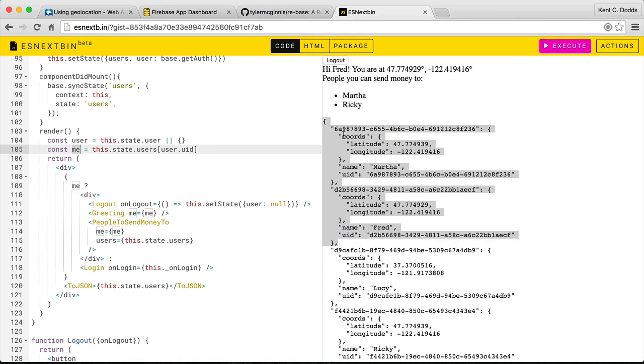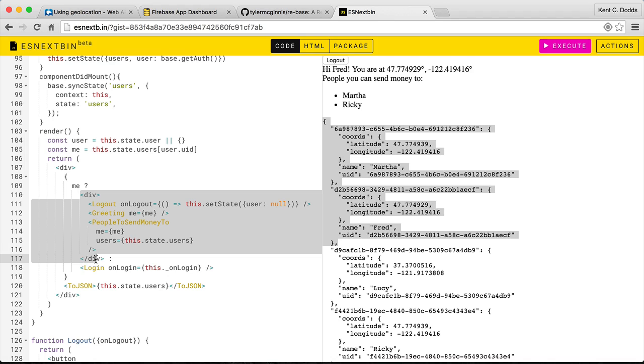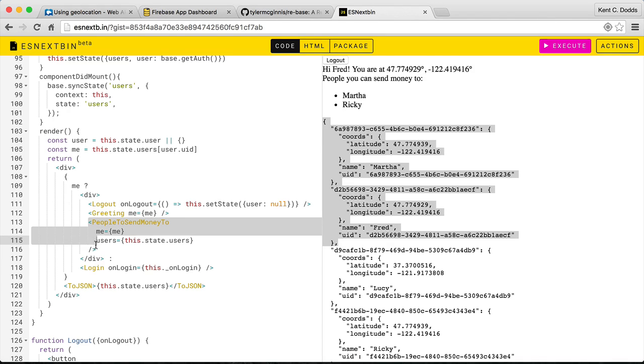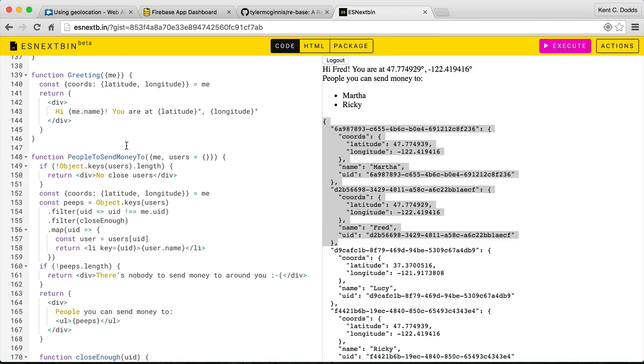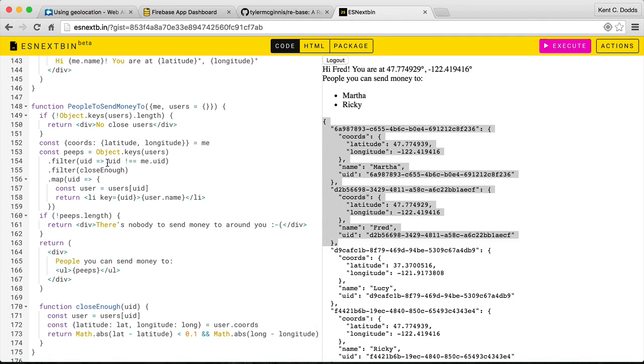And me has the coordinates and my name and my UID. If there is a me, then we're going to have this div that shows a logout button and a greeting that will say the location, and then the people to send money to, which will use me to determine who is close enough to send money to, and all the other users to determine the users that are possible to send money to. All that magic happens right in here.